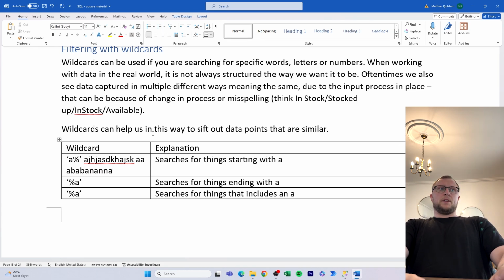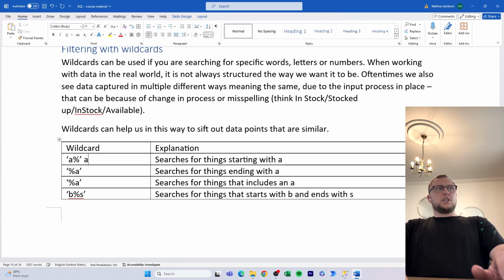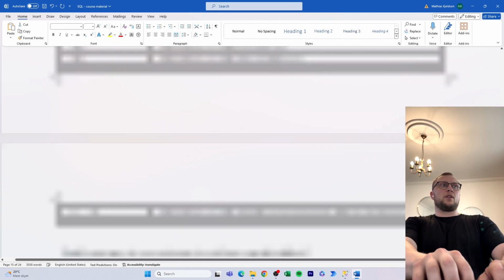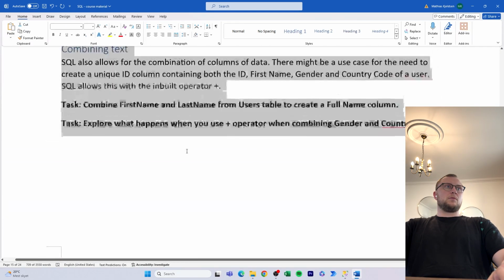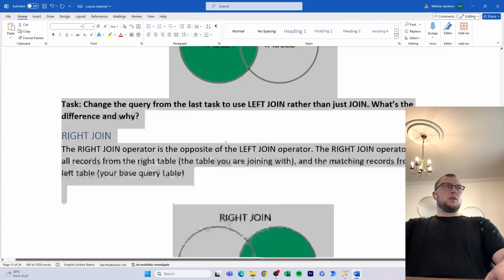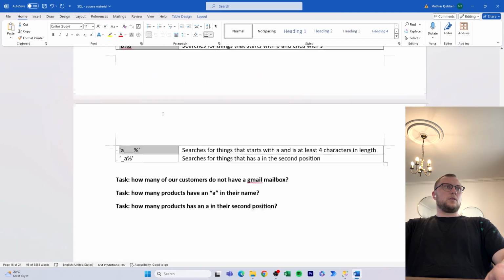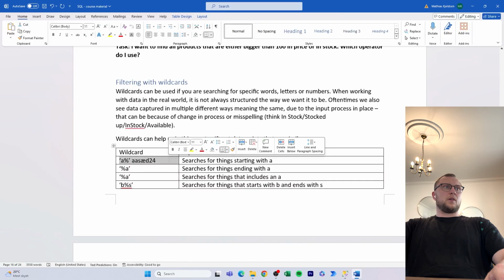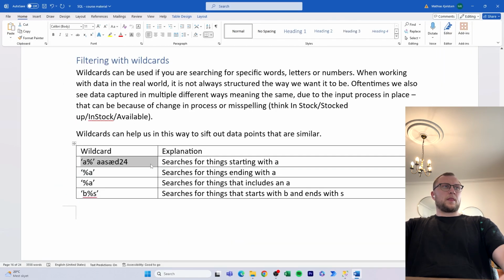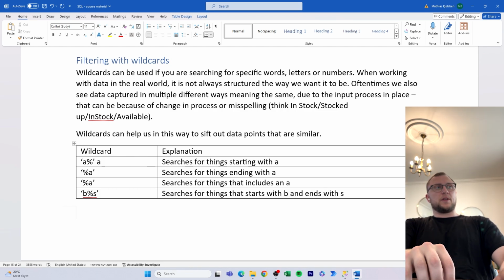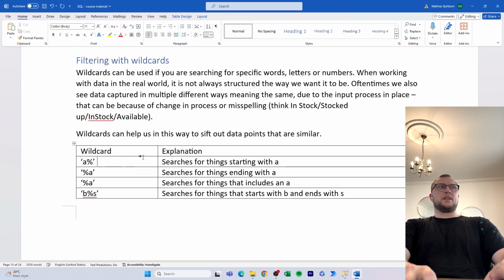It will find all of it because it starts with an A and then something or numbers or anything. All right, be careful a bit of the keyboard. So we're looking for A, and we're finding it because it starts with A and then anything can come afterwards. So that's basically the rule.